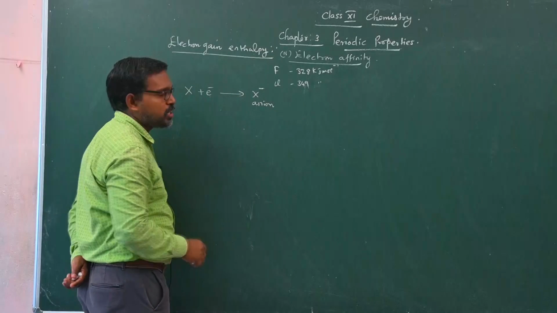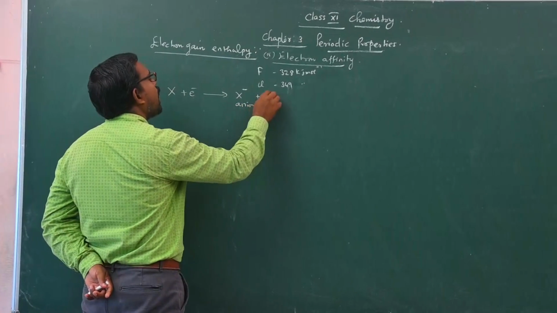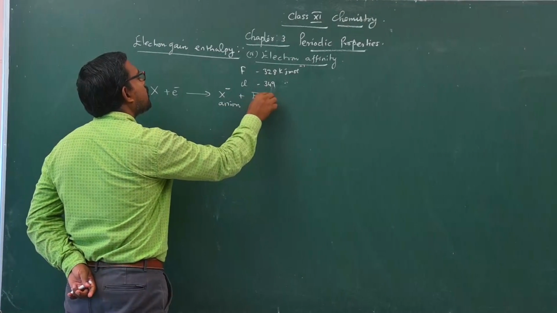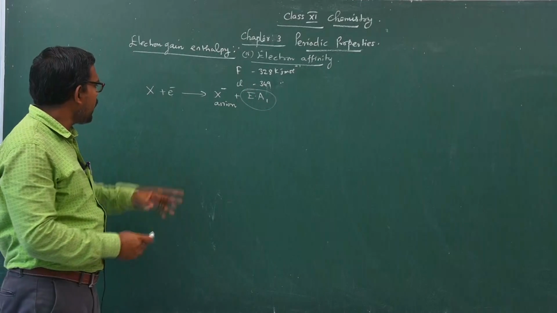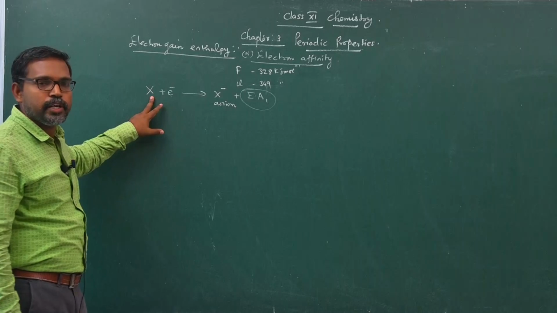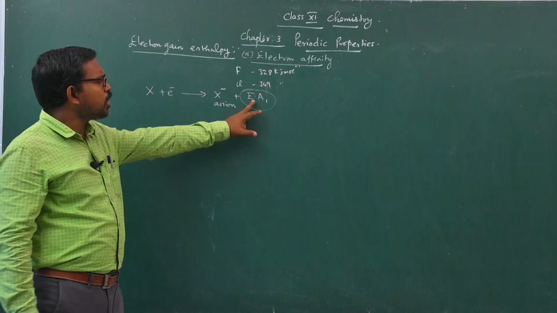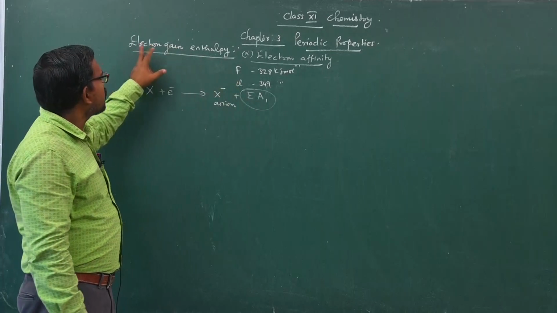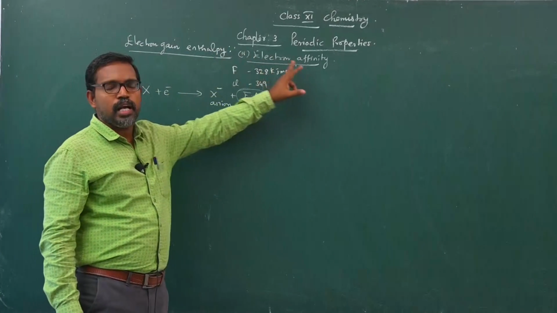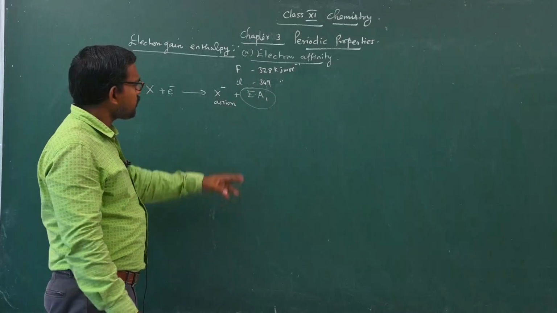An anion is formed during the course of the process, and a certain amount of energy is released when the electron is added to the valence shell of an atom. That energy is called electron gain enthalpy or electron affinity.